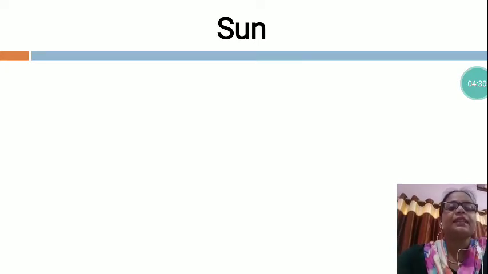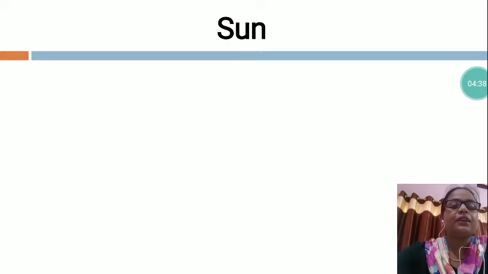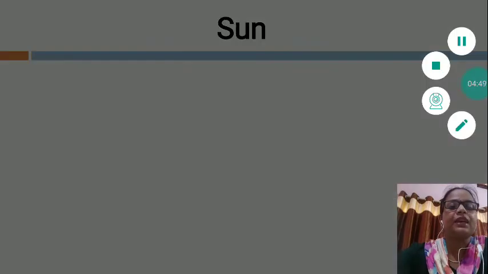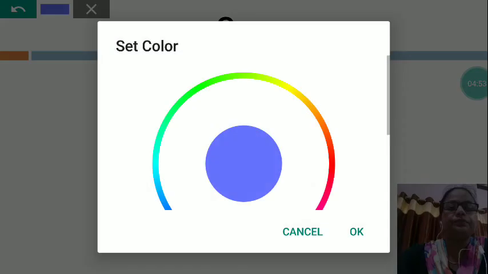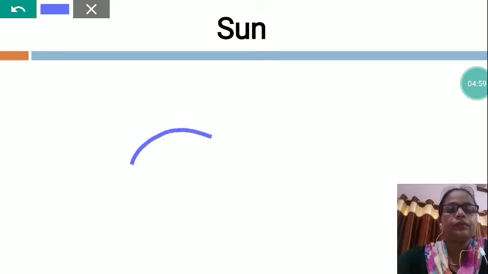The sun gives us light and energy. This is the source of light on earth. Without the sun, life can't exist on the earth. So, my dear students, you will draw the picture of the sun. See how you will draw the picture of the sun. Draw like this.